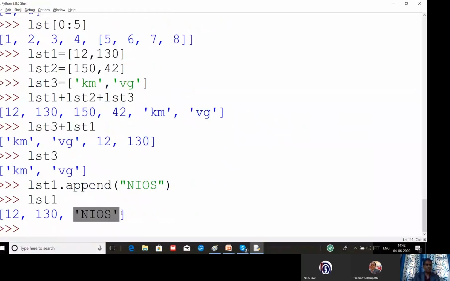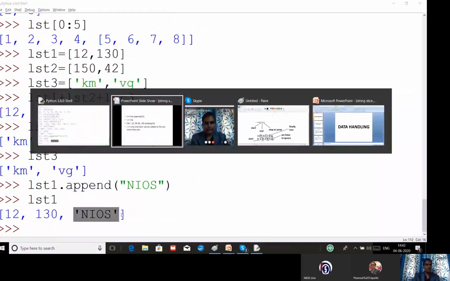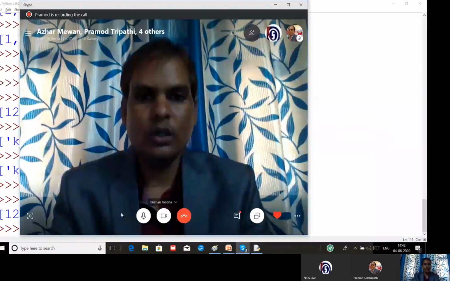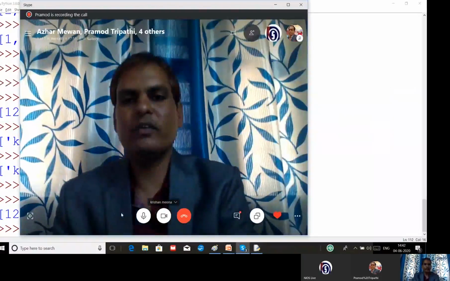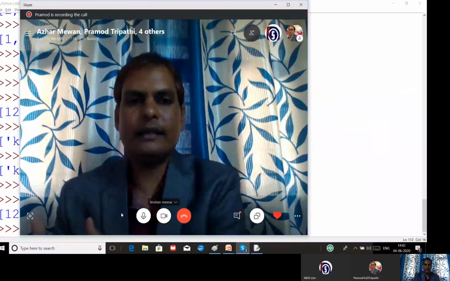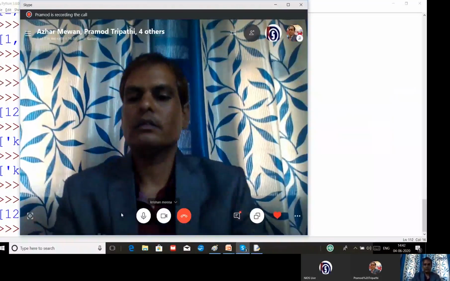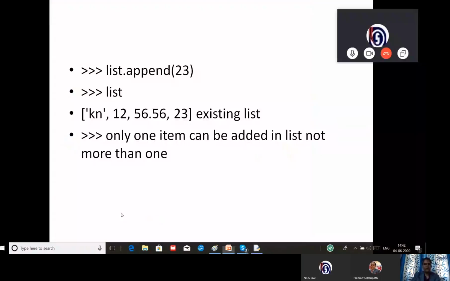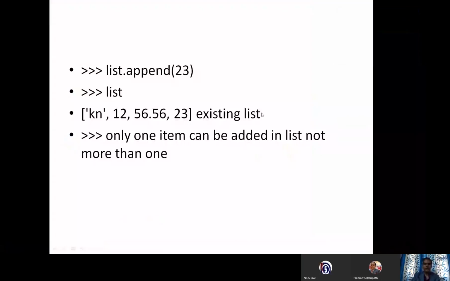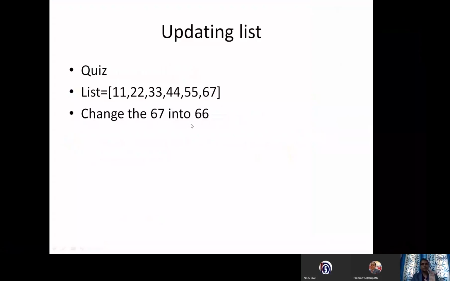Always remember, dear children, whenever you want to append, the data will always be added at the end of the list only, not in between the list or wherever you want. It cannot be added with the help of the append function. For that you can use another function which we will see. I hope it is clear to everybody how to append a value to an existing list. Again, one more example I have given, list.append, and you can see this data got added.